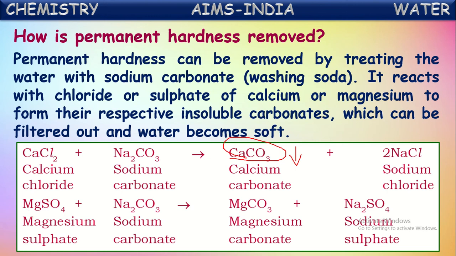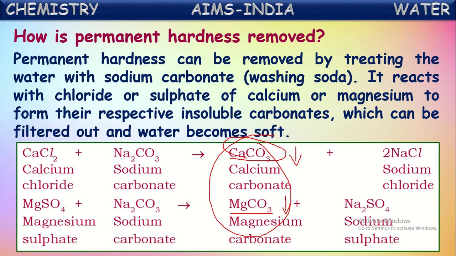Suppose magnesium sulfate is present in the permanent hard water. On treating with sodium carbonate, that converts into magnesium carbonate, which is an insoluble solid substance. It forms a precipitate-like substance that can be removed by the filtration process. Now the water becomes soft water. In this way, permanent hard water can be converted into soft water. It can be made into soft water by treating with washing soda, which is called sodium carbonate chemically.